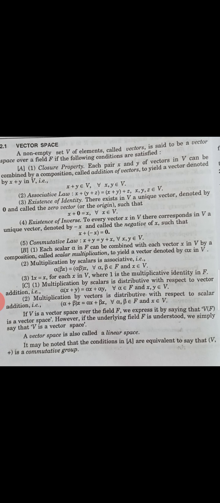If V is a vector space over the field capital F, we express it by saying that V over F is a vector space. However, if the underlying field capital F is understood, we simply say that V is the vector space. A vector space is also called a linear space. It may be noted that the conditions in capital A are equivalent to saying that (V, plus) is a commutative group.